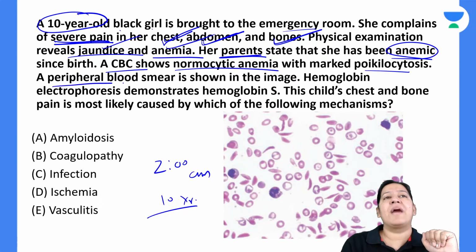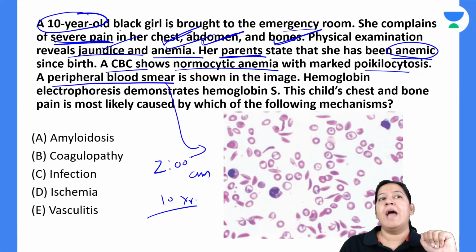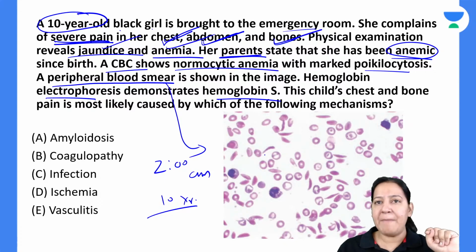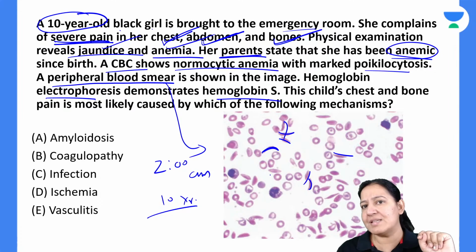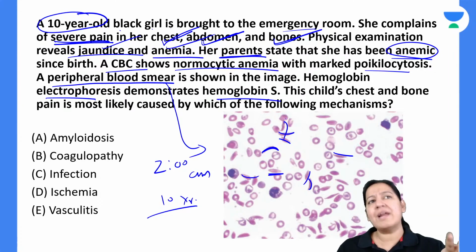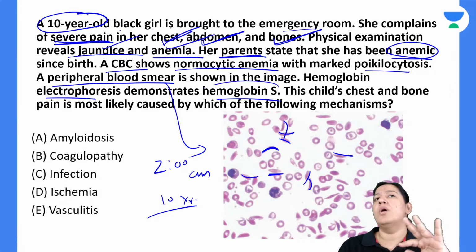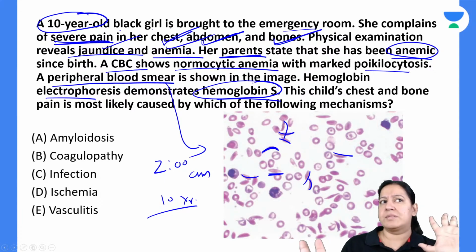You have done a peripheral blood smear. It is given to you. And you have done a hemoglobin electrophoresis. It is showing hemoglobin S. So looking at the peripheral smear, most of the cells are sickle cells. So the diagnosis is clear, and based on electrophoresis also, the hemoglobin S gives you the diagnosis. So this child is having sickle cell anemia.